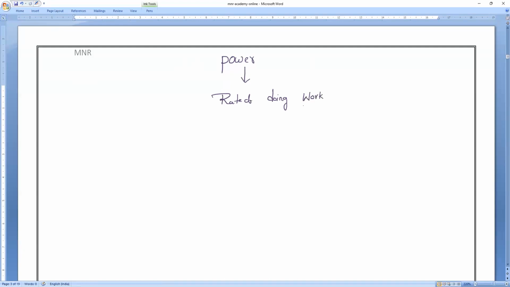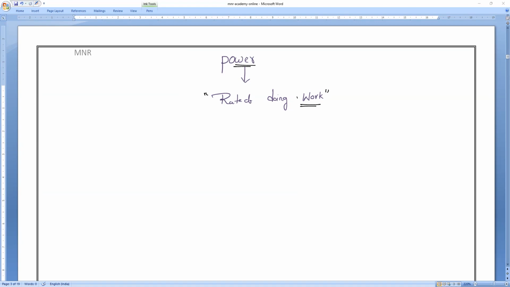So in the exam, be very careful. If they ask us to calculate the work, you have to calculate work only. But if they want to calculate the power, they won't ask you to calculate the power. They will ask you to calculate the rate of doing work. So if they are saying rate of doing work, what does it mean? It is asking us to calculate the power only. That is very, very important. That is the meaning of rate of doing work. Okay, everybody? Clear? All of you?